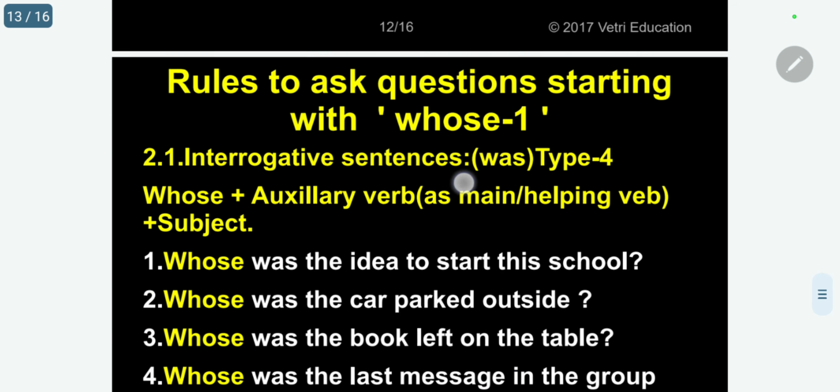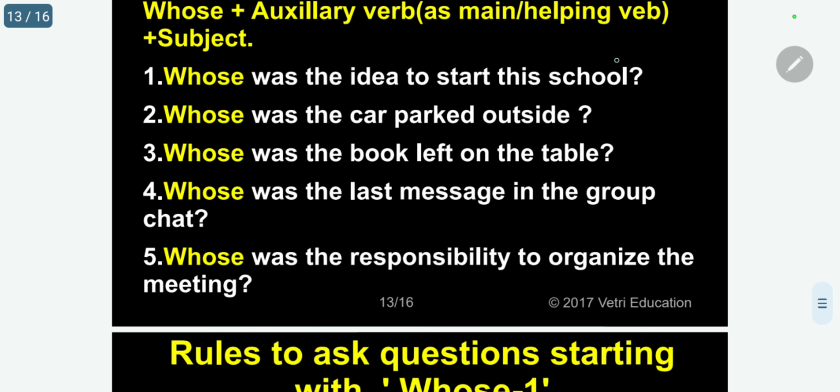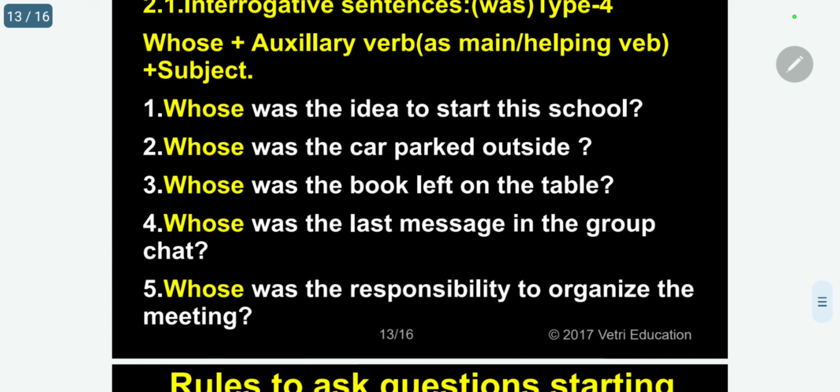So now, with respect to "is", I will use the past tense "was". So I can raise a question with "whose" in the past tense. Whose was the idea to start this school?